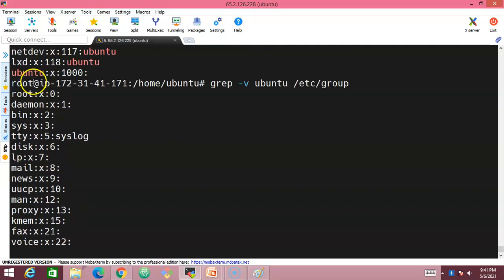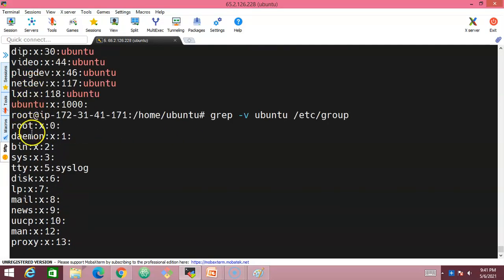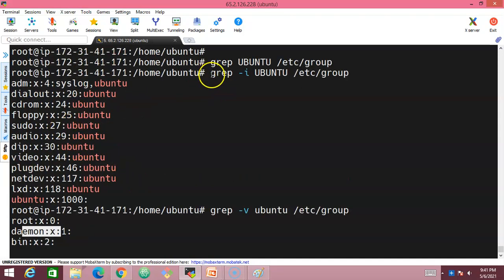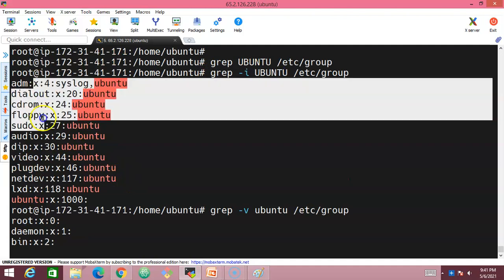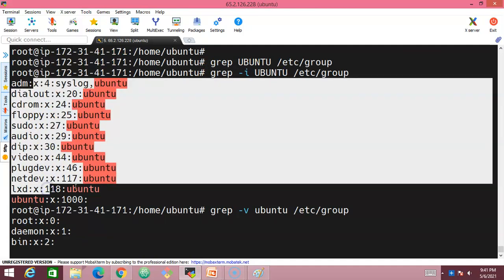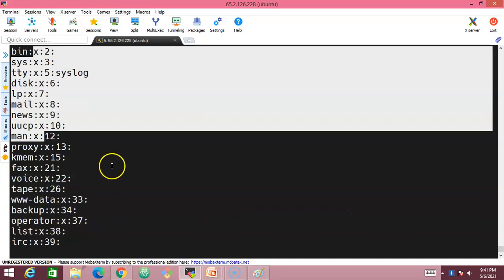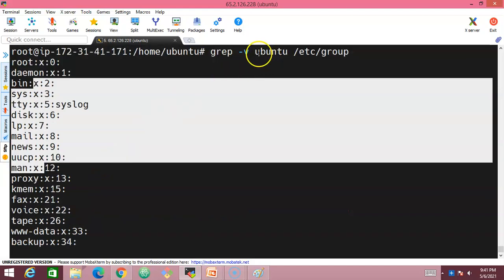So these are all the lines which do not have the keyword Ubuntu. And right above this, we searched for the keyword Ubuntu. These are the lines which have the keyword Ubuntu. And these are the lines which do not match the keyword Ubuntu.